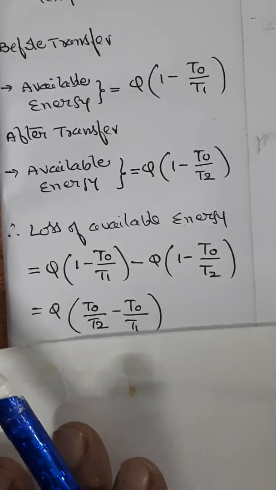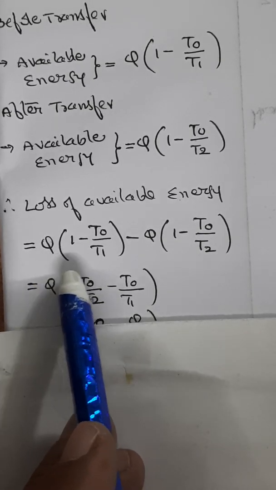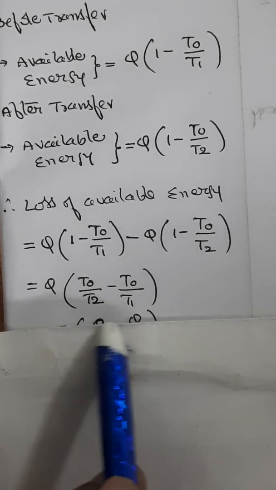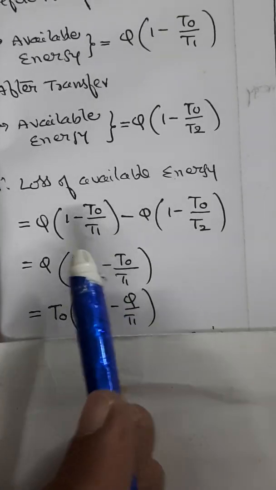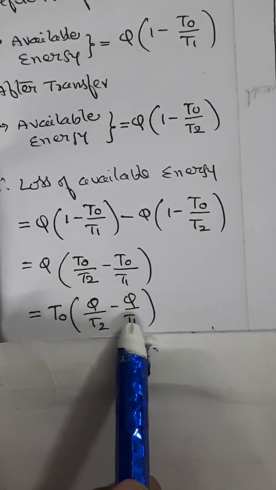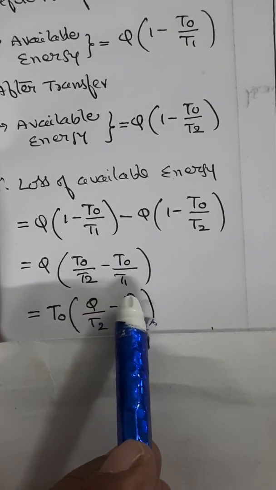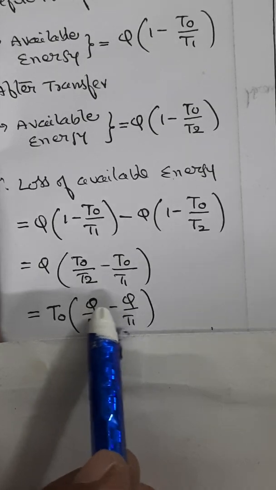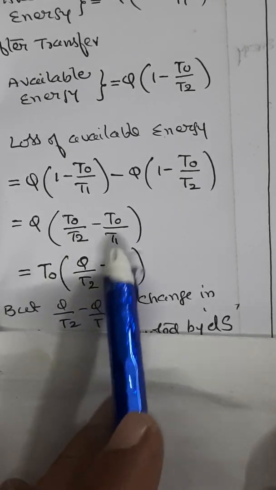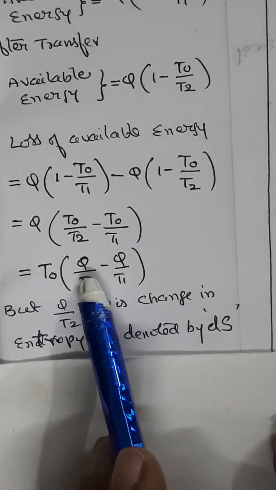Now let us put in a mathematical manipulation here by taking Q common. It becomes Q into T naught by T2 minus T naught by T1. Now you can expand this by taking T naught outside. This is T naught into Q by T2 minus Q by T1. Q by T is nothing but the entropy value. So the difference between entropy state 1 and entropy state 2, S2 minus S1, you can call it dS. So this Q by T2 minus Q by T1 is the change in entropy, which we denote as dS.